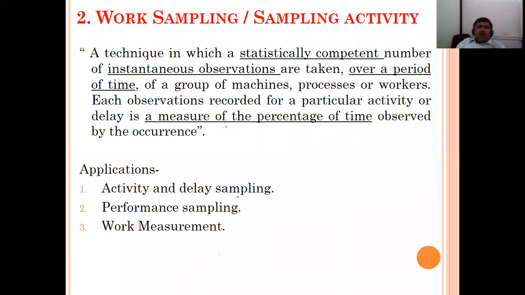He is just taking the round, and while taking the round, he is just observing whether that particular machine is working properly, whether any difficulty is there for this particular person, whether this worker is working properly or not. Over a period, after every 2 hours or every 4 hours, that manager takes a round of the group of machines, processes, workers.